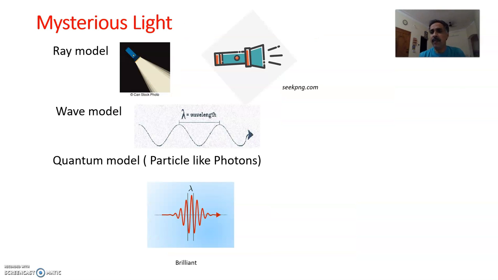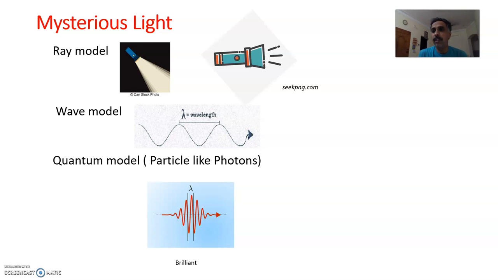The light is a mystery even today. To introduce light in 6th standard and 7th standard, we say light ray. In 9th and 10th standard, teachers teach you by saying that light is a wave, light wave they'll say. And after 12th and at college level, light is referred to as a particle like photons. So light is a mystery.